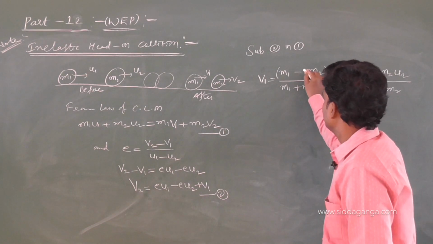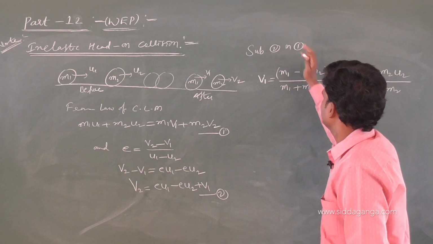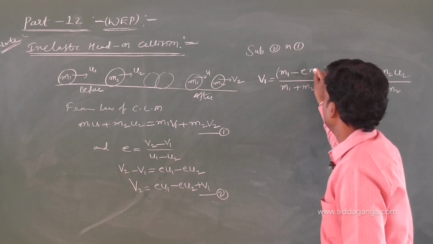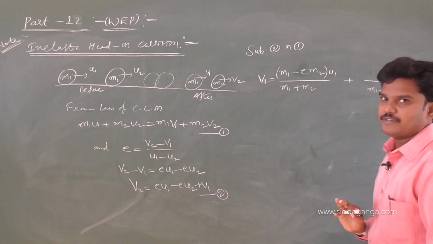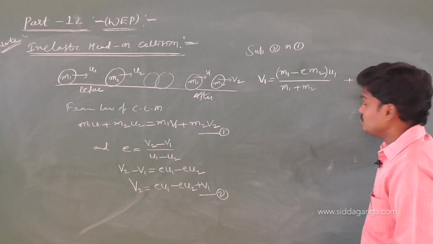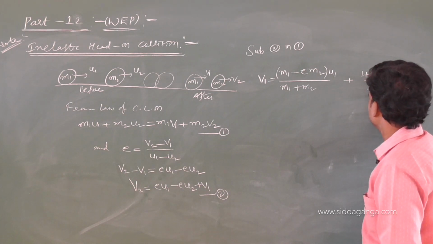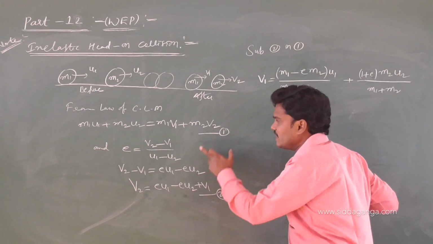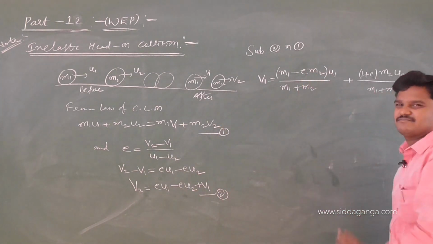Here, extra in front of m2, I am writing e. I will tell you why I am writing it. In place of 2, what is our formula? 2m2u2. In place of 2, 1 plus e. Means if you substitute this value in equation 1, you will get this equation.